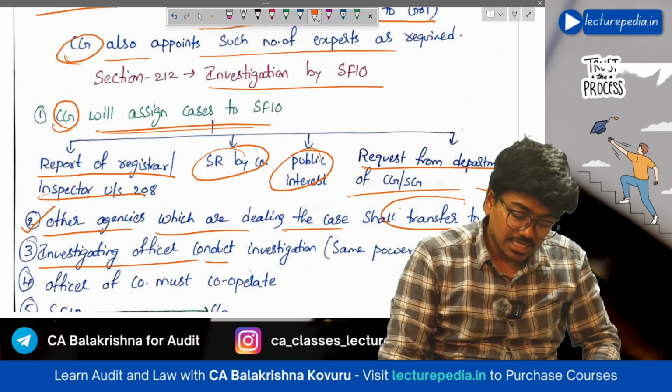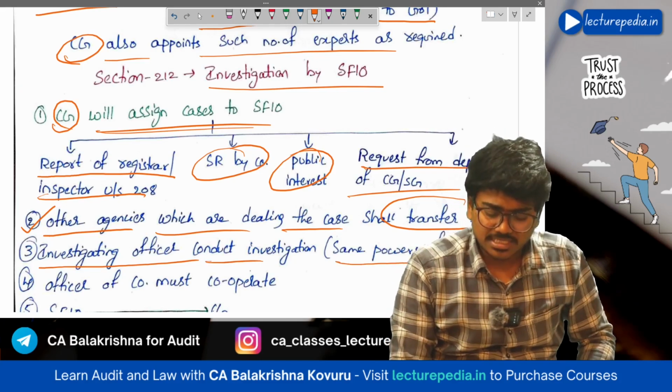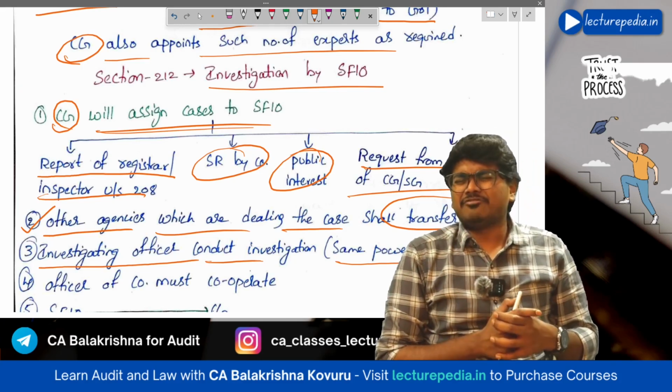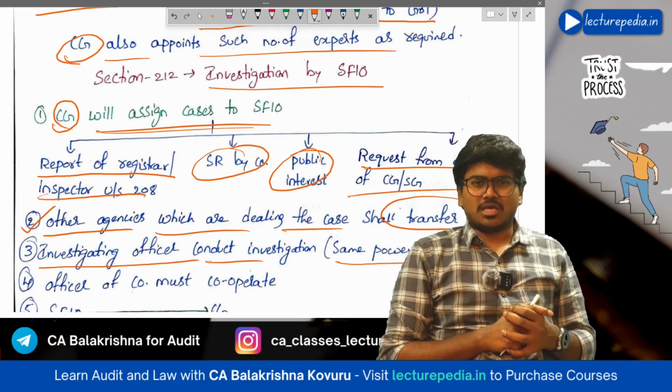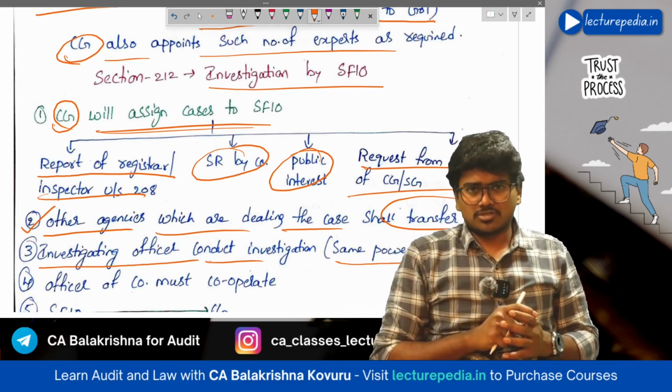The investigation officer conducts the investigation, with the same powers of inspector under section 217. Basically, section 217 we have not discussed. Section number 217 lists various powers of inspector. Okay, there will be a certain list of powers of inspector. You can go through those powers of inspector.